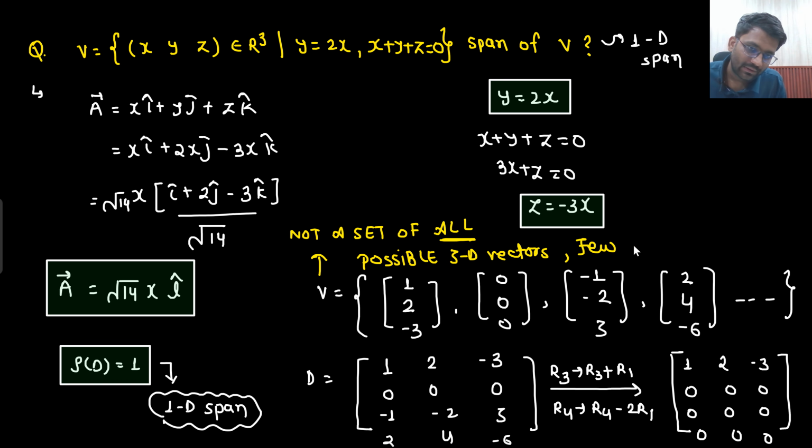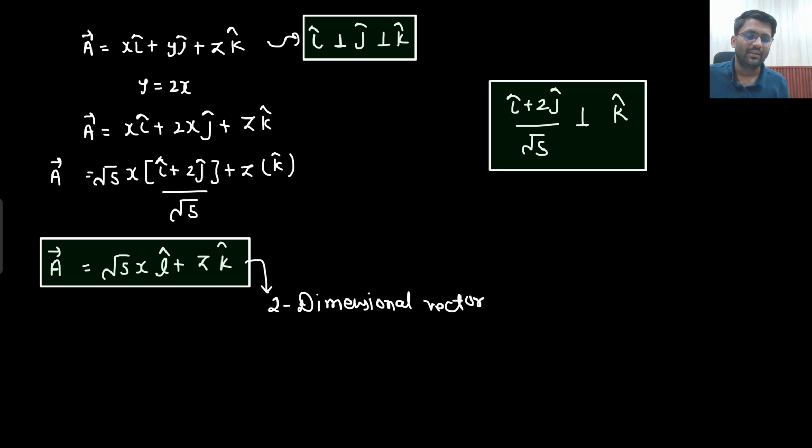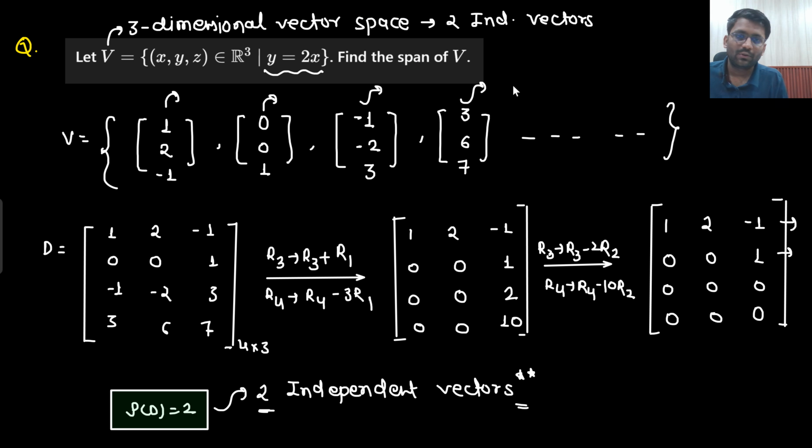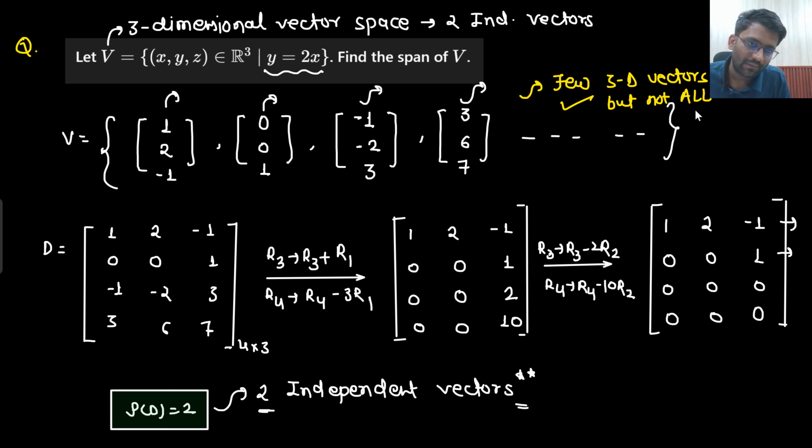Few 3-dimensional vectors are present, but not all 3-dimensional vectors are present. Here also, few 3-dimensional vectors are present. Not all.